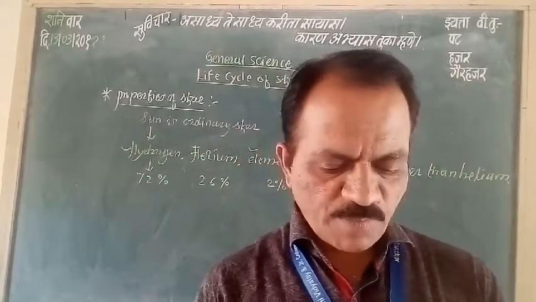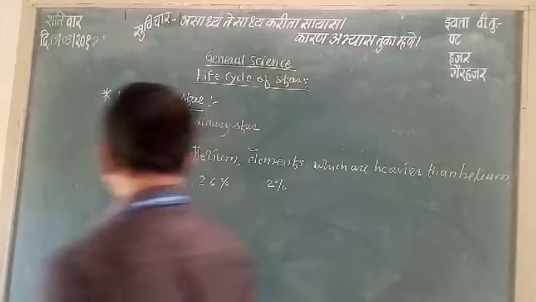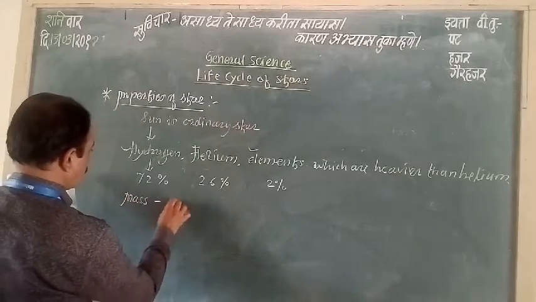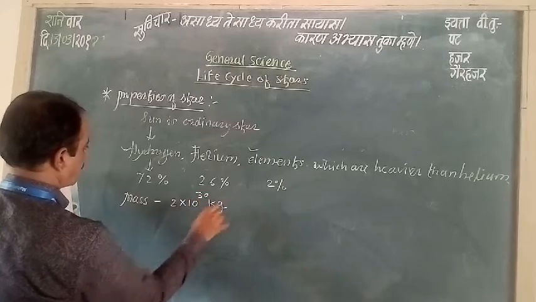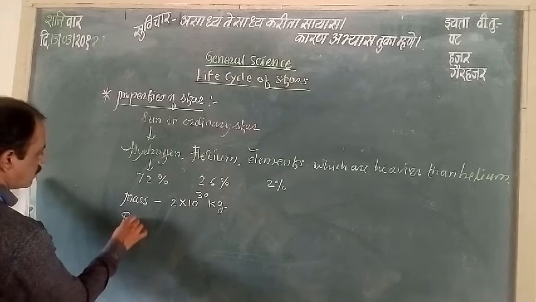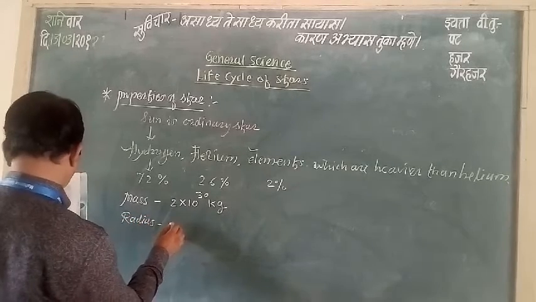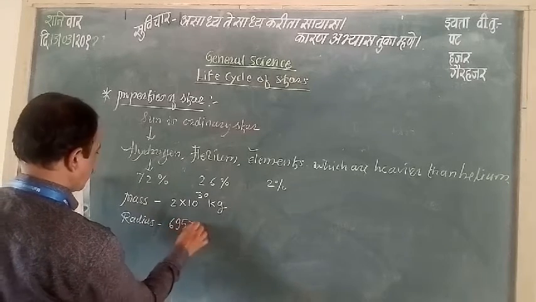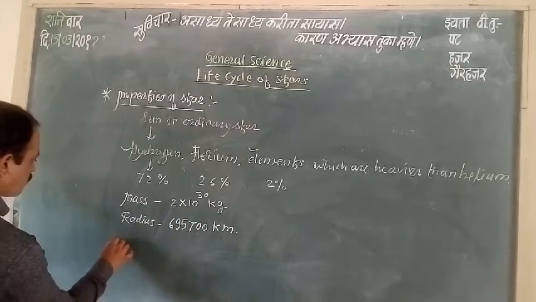What are the other properties? The mass of the Sun. Write down: the mass of the Sun is about 2 into 10 raised to 30 kilograms. Now the next is radius. The radius of the Sun is about 6,95,700 kilometers.